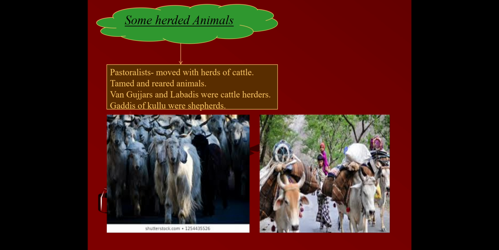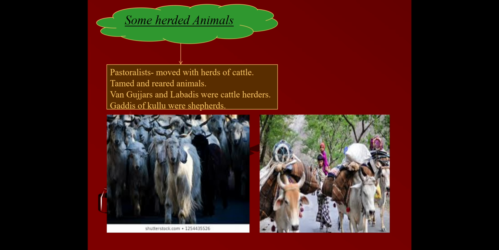There were communities like the Van Gujjars of the Punjab hills and the Labadis of Andhra Pradesh. They were cattle herders, and the Gaddis of Kullu were shepherds, and the Bakarwals of Kashmir reared goats. So these all belonged to the cattle herder groups, and they used to move from one place to another to rear their cattle. You can see the picture below that has been given.